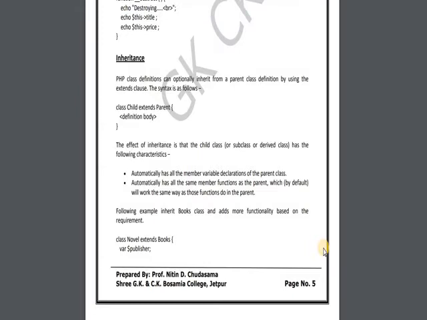When one class is there and you extend another class, the first class becomes the parent class and the second class becomes the child class. So the child can access all the properties of the parent. Whatever functions and member variables you have defined in the parent class will all be accessible in the child class, except those declared as private or protected. By default it is declared as public.